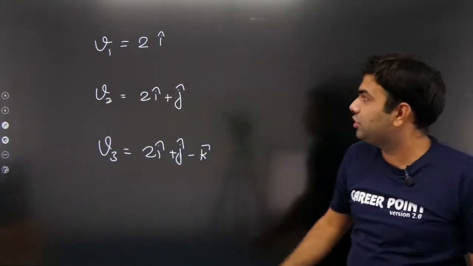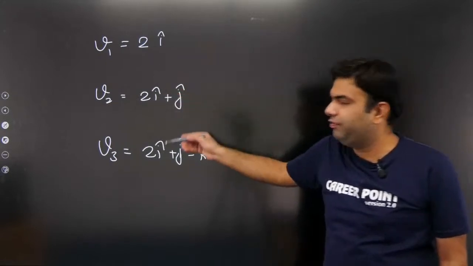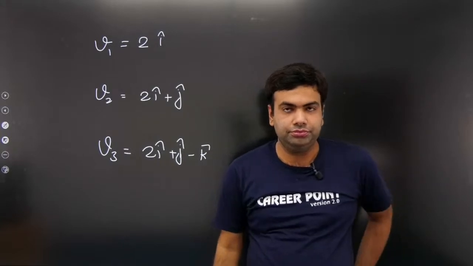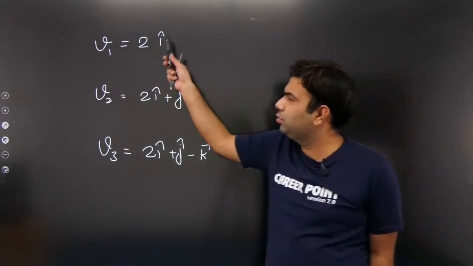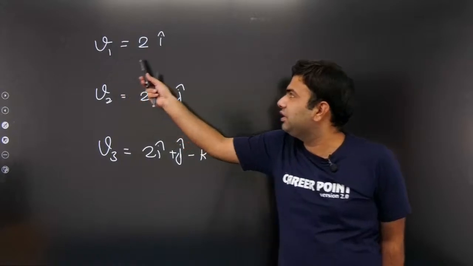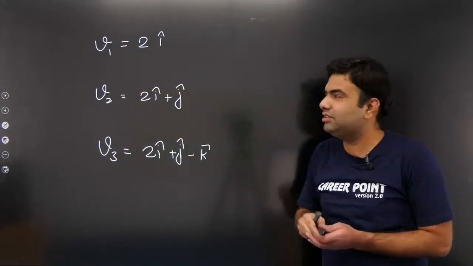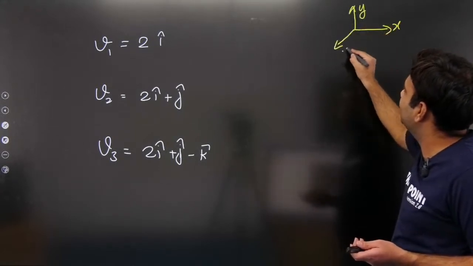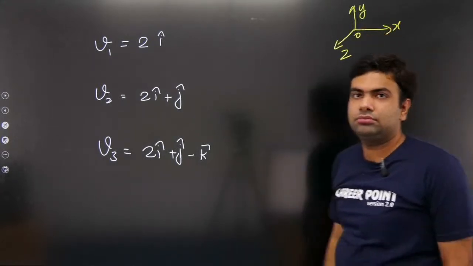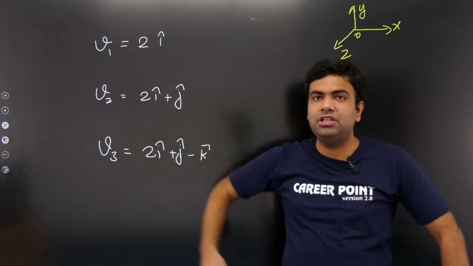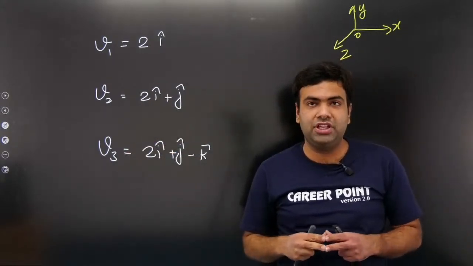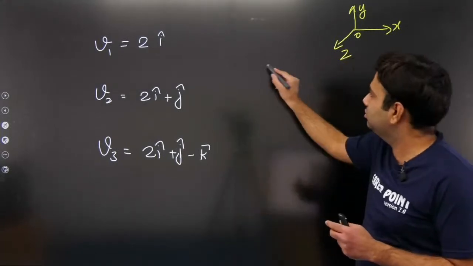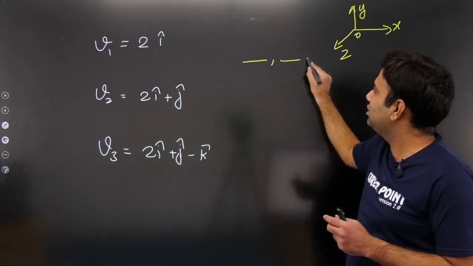Then which kind of motion are they having? V1, V2 and V3, which kind of motion are they having? Tell me. You know about vectors. This is the x-axis, this is the y-axis and this is the z-axis. Which of them is 1D motion, which of them is 2D motion, which of them is 3D motion? Use live chat and answer, separated by commas.